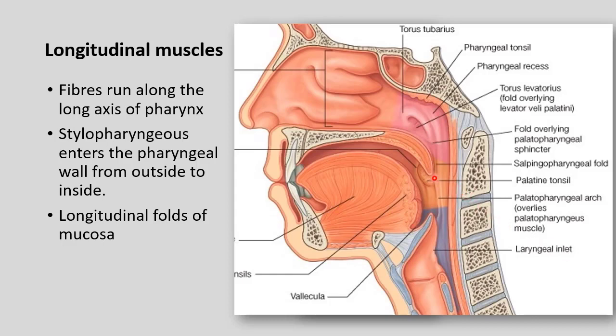Just like that, we are observing one more fold from palate to pharynx, that is palatopharyngeal arch or palatopharyngeal fold, which was just behind the palatine tonsil. So these two are the muscles, salpingopharyngeus and palatopharyngeus. Action of all three longitudinal muscles is elevation of the pharyngeal wall. Just like lifting the gunny bag when you fill something in it. When you lift the gunny bag, the wall will be lifted and contents will be sinking down. In the same way, during swallowing, longitudinal muscles are elevating the pharyngeal wall.